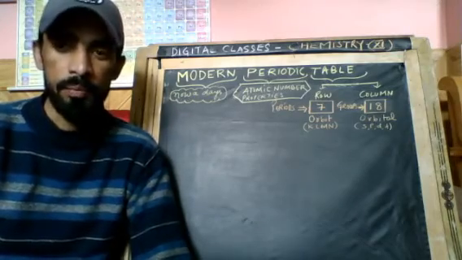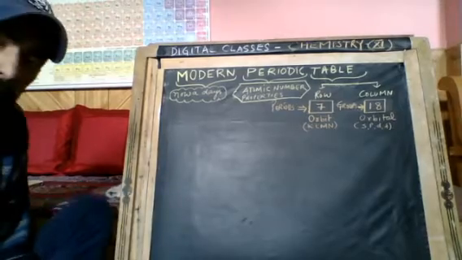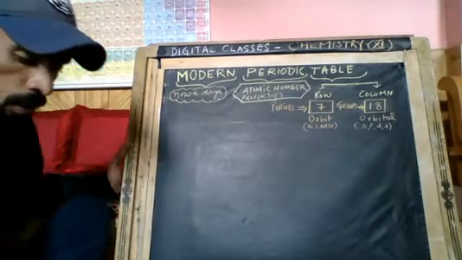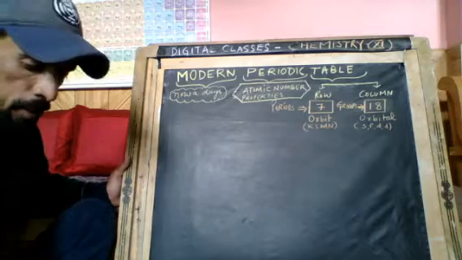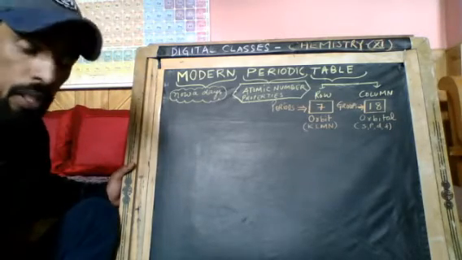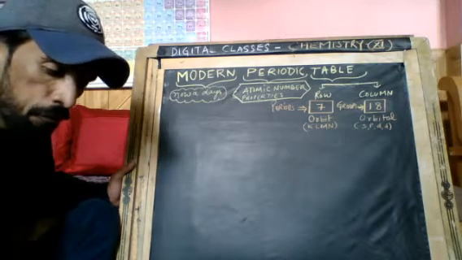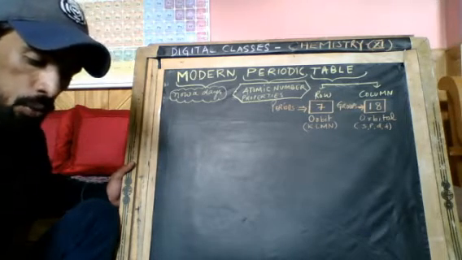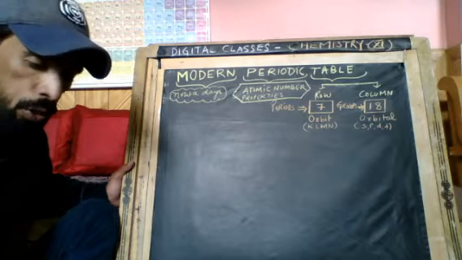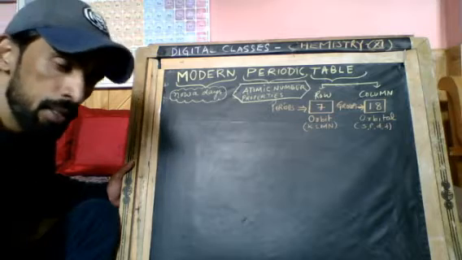Modern periodic table. Dear students, as you know, the modern periodic table is one of the very important concepts in chemistry, and without knowing the modern periodic table we cannot understand chemistry. So if you want to become a good student of chemistry, then you should have good knowledge about the periodic table and the elements.